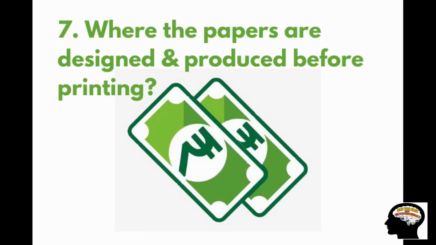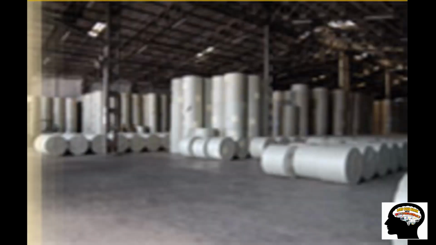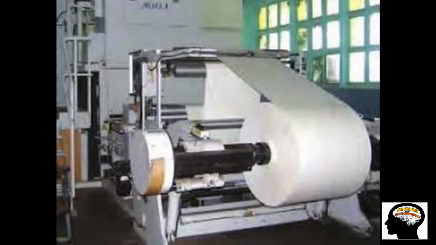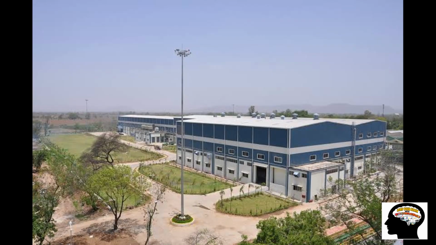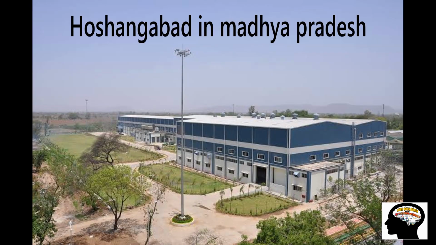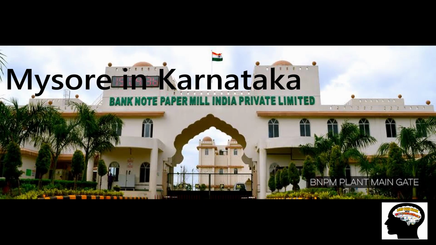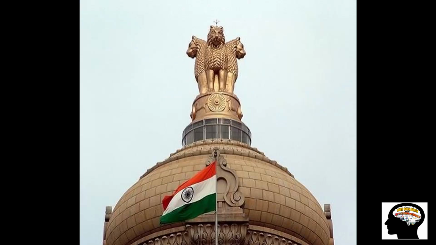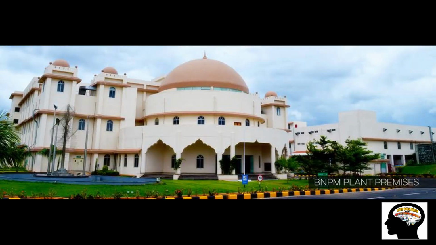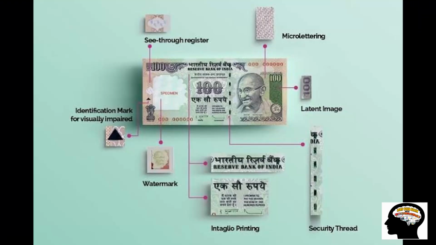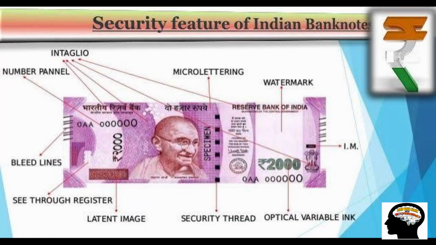Where are the papers designed and produced before printing? The paper on which currency is printed is designed, produced and supplied to the printing presses by two mills: Hoshangabad in Madhya Pradesh and Mysore in Karnataka. Hoshangabad mill is under central government control and Mysore mill is under RBI control. The designing of banknote paper involves embedding various security features including a 3-dimensional watermark, micro lettering and security thread.